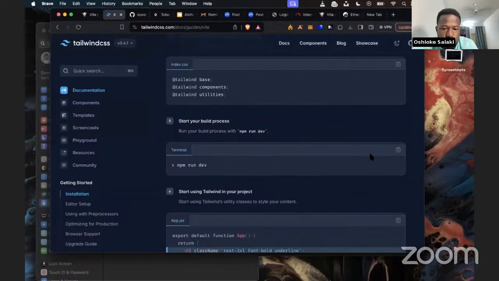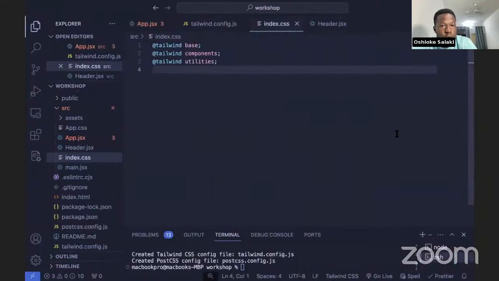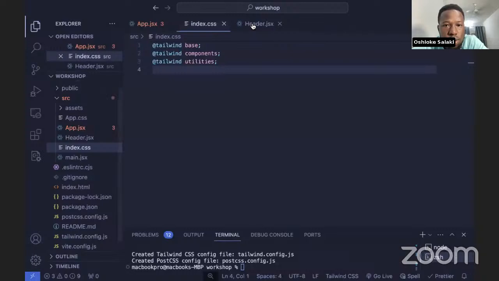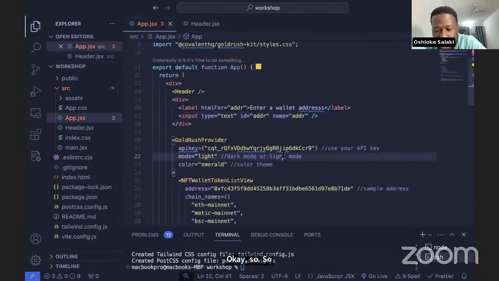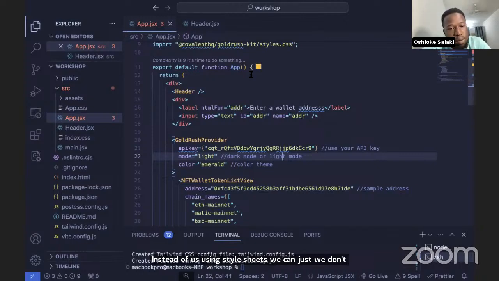Okay, so Tailwind is already set up. What Tailwind does is provide us with a set of classes that have specific styles attributed to them. Instead of using style sheets, we can have classes attached to certain elements in our application that can be stylized.